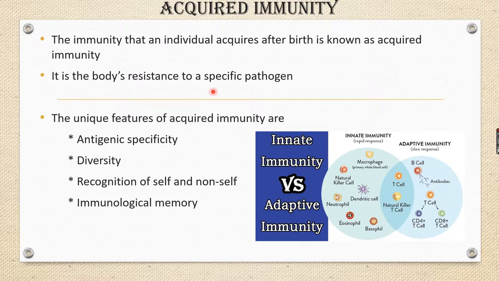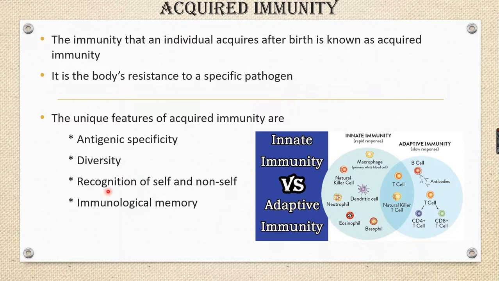It is the body's resistance to a particular antigen or pathogens, germs like bacteria or virus. So this acquired immunity has unique features. Antigenic specificity: for a particular antigen, bacteria or virus, a particular immunity is produced. So it is called antigen specific immunity. Diversity: what is diversity? Sometimes specific antibodies can recognize various antigens and show resistance against various antigens or pathogens. It's called diversity.